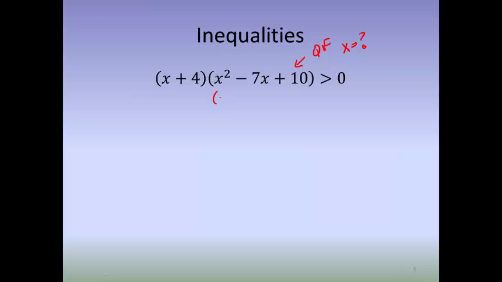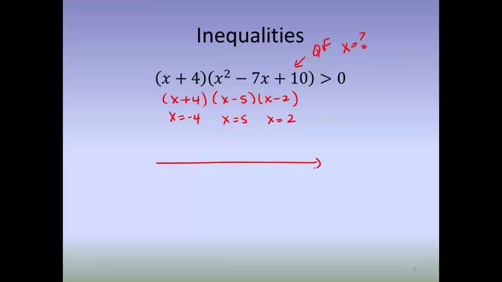This one is factorable. It factors to x minus 5 and x minus 2. So these are the three numbers that I will use: -4, +5, and +2. Let's go to the number line. I have open circles on all of them. This is exclusive. And let's test intervals.